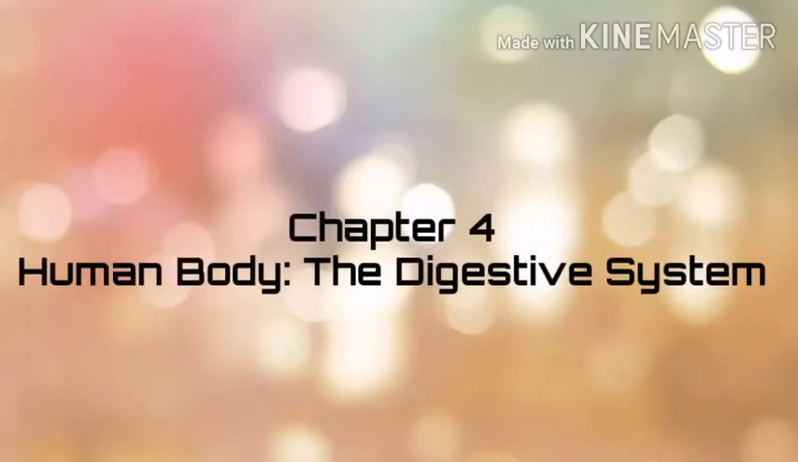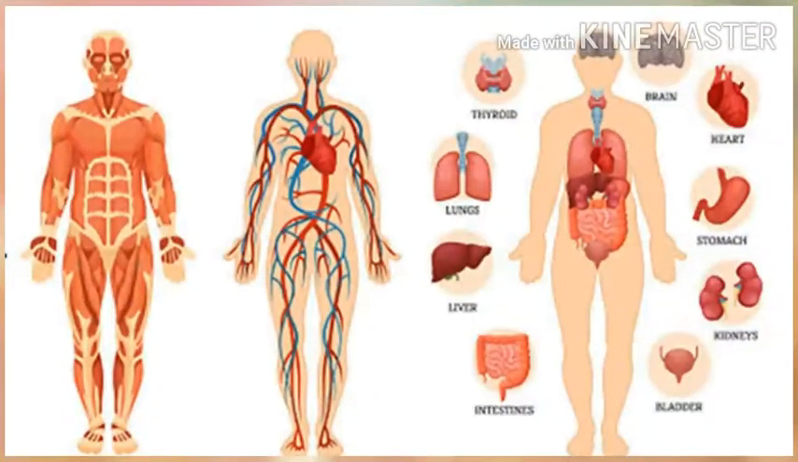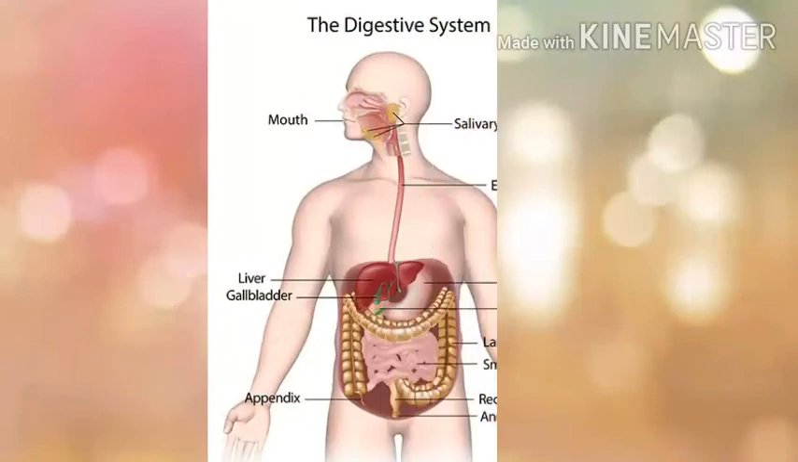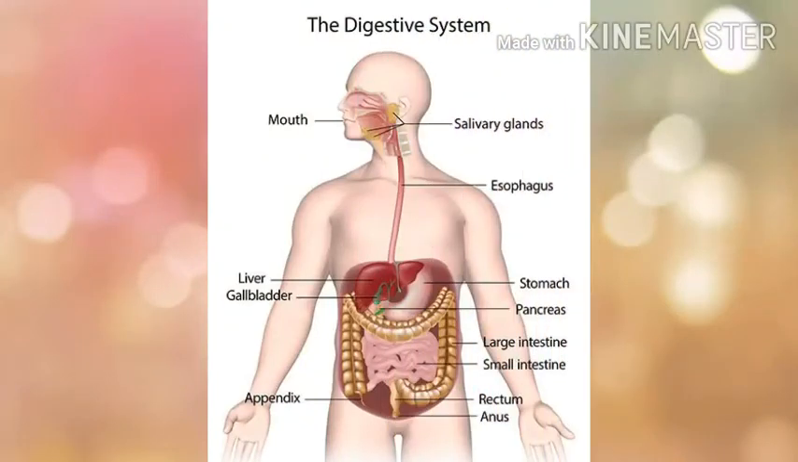Today we'll begin the fourth chapter, that is human body, the digestive system. In our body there are many organs. Some organs are present outside the body while some organs are present inside the body. The organs which help in digestion of food are together called digestive system. So in this chapter you will learn about the various organs of digestive system and their role in our body.